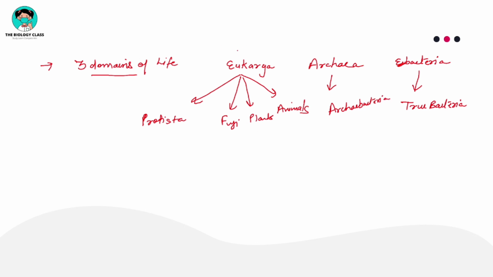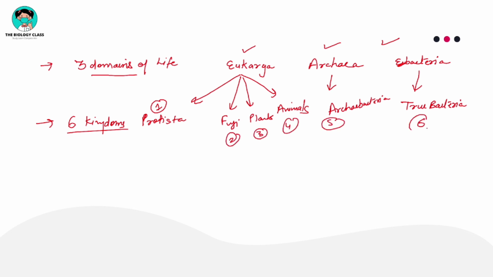So you can see these are 3 different domains of life. Actually eukarya should be kept here, and eubacteria and archaebacteria should come here, according to phylogeny. But roughly I am telling you that 3 domains were present: archaea, bacteria and eukarya. After that you can see 6 kingdoms also. What are the 6 kingdoms? Protista, fungi, plants, animals, archaebacteria and true bacteria.